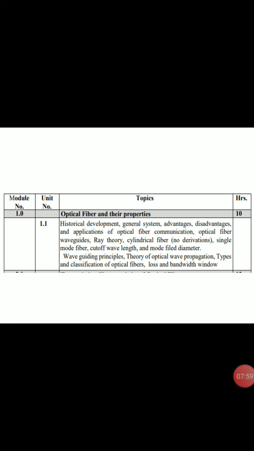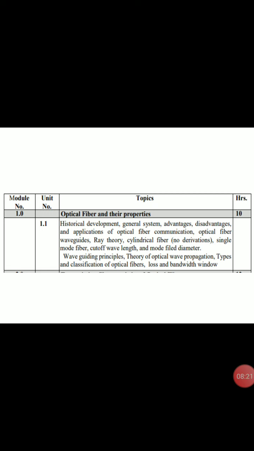So these are the topics: how the optical fiber emerged in historical development, and how the optical fiber speed is greater than other communication systems. That is the introduction of the optical fiber in the first chapter.